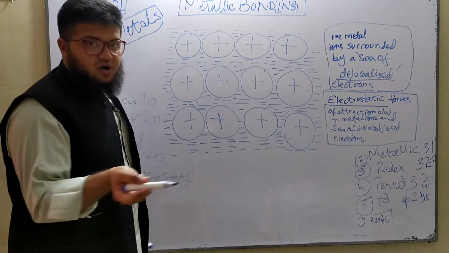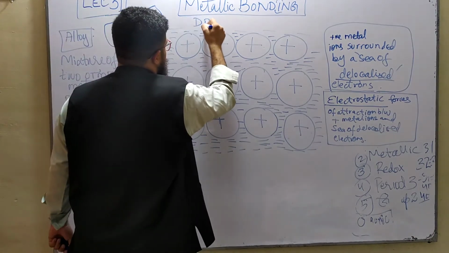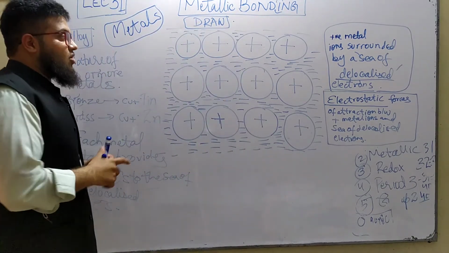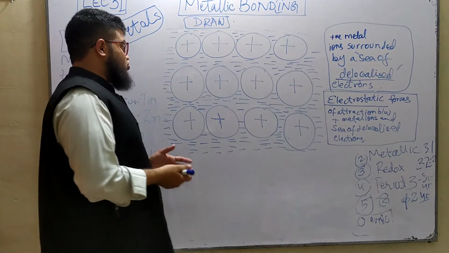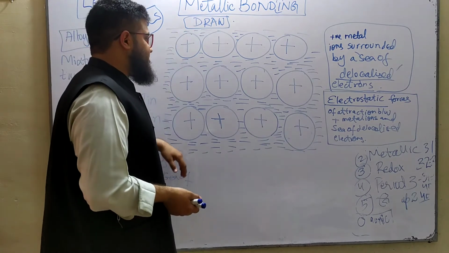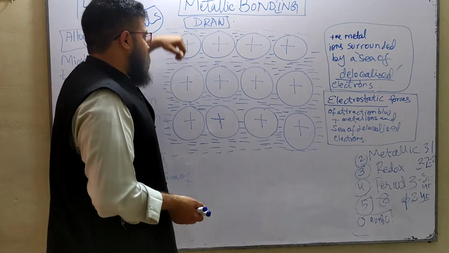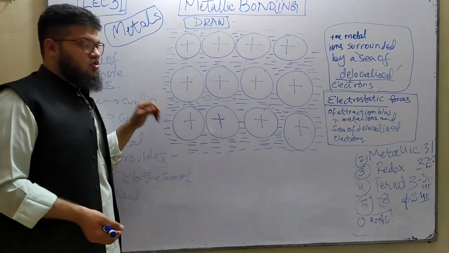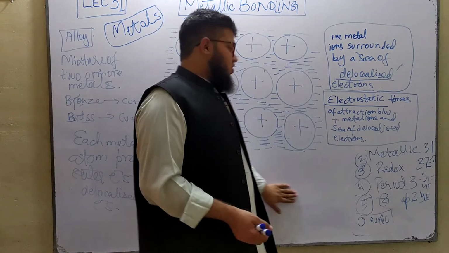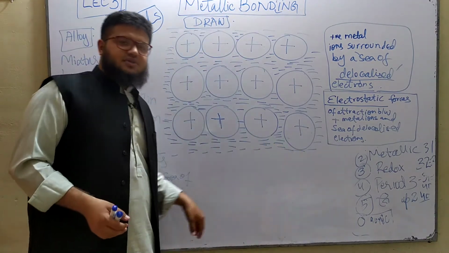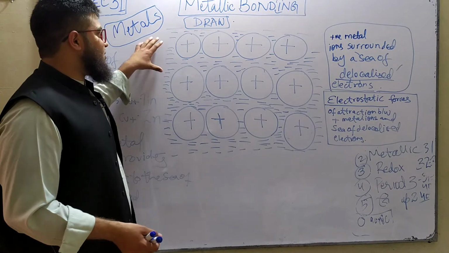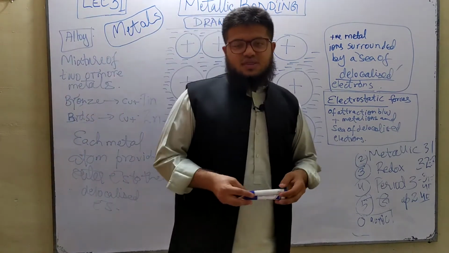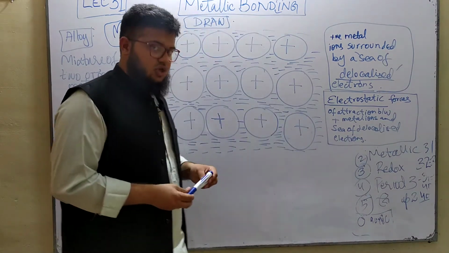This diagram is very important for you guys, because the examiner asks you to draw out this diagram. To draw the structure of metals, or the metallic bonding, etc. This is what you are supposed to draw. You have to draw at least 3 rows and at least 4 columns. This is the minimum requirement that you must draw. You can add an extra layer of another 4 atoms, but this is the minimum. If someone draws only 2 layers, only 1 layer, it won't be acceptable. That's the latest marking scheme that I'm telling you.